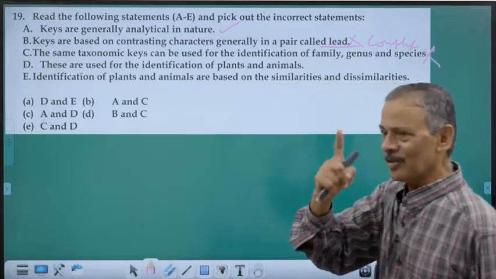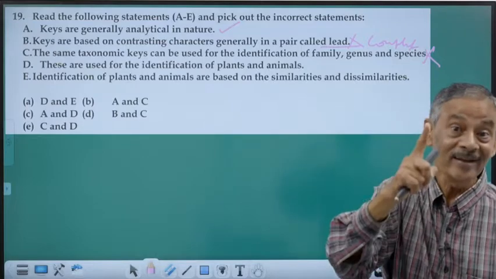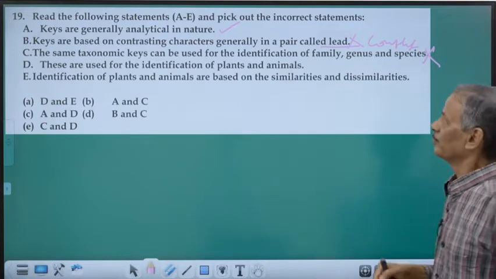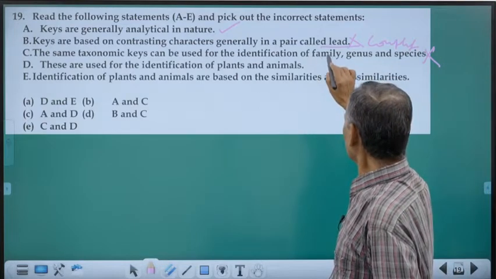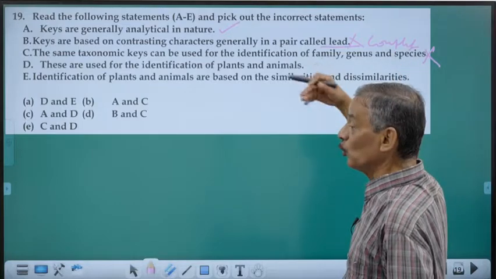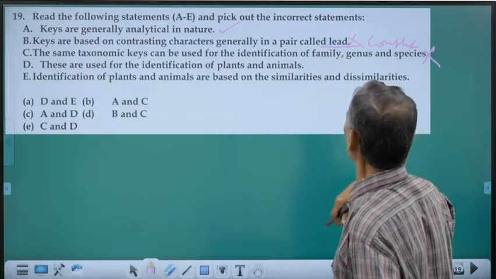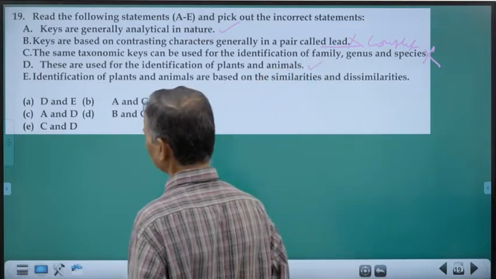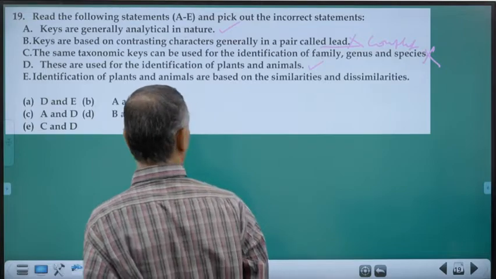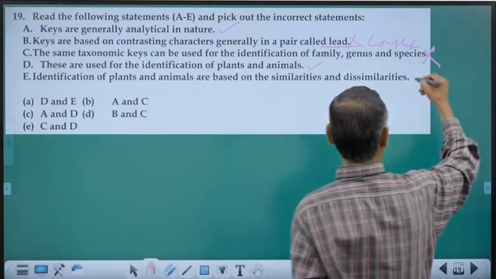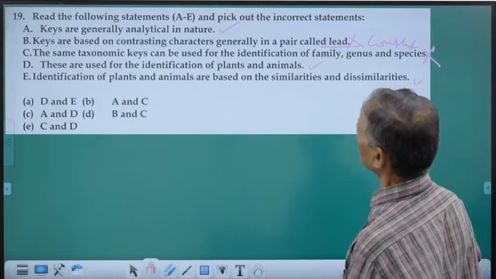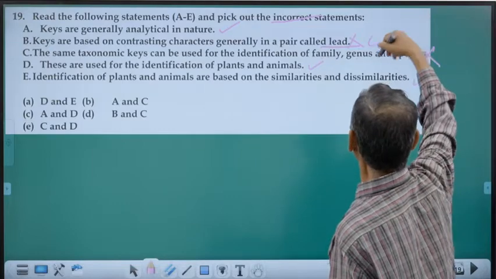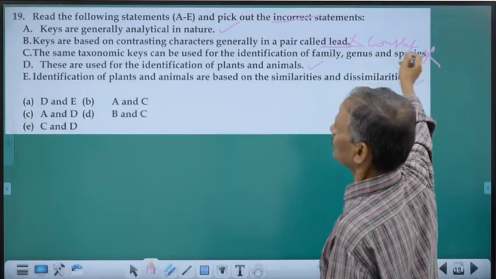Never. One key can be used for identifying only one rank, one category. For identifying family, genus and species, we have to use separate keys. That is wrong. These are used for identification of plants and animals. Correct statement. Identification of plants and animals is based upon similarities and differences. Correct. So what is asked here? The incorrect statement. So which statements are all incorrect? B and C.